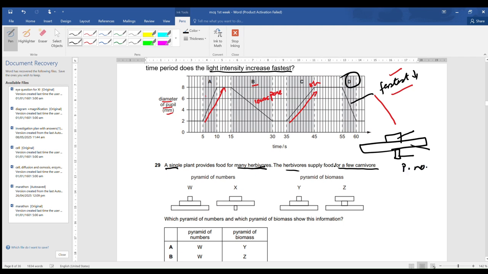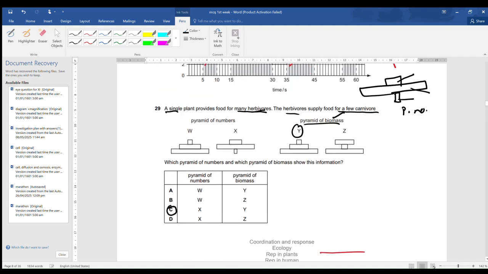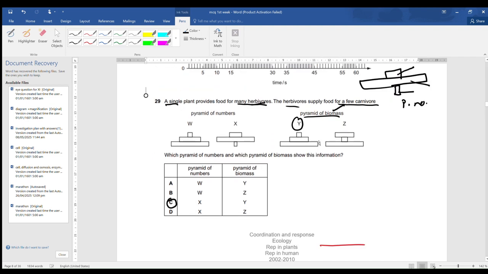Whereas pyramid of biomass, in CIE, is always upright. It is not correct, but in CIE they say that it should be upright. Why? Because in each trophic level 90% of the biomass is lost through the process of respiration, excretion, and ingestion. Therefore X and Y are the correct answer. So where pyramid of number is X and pyramid of biomass is Y, therefore C is the correct answer.